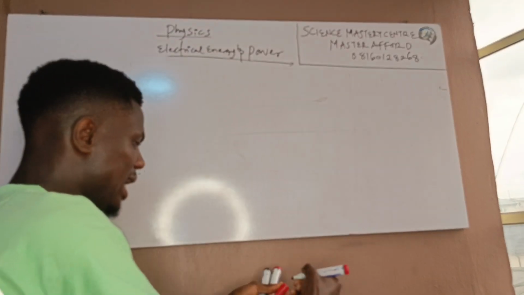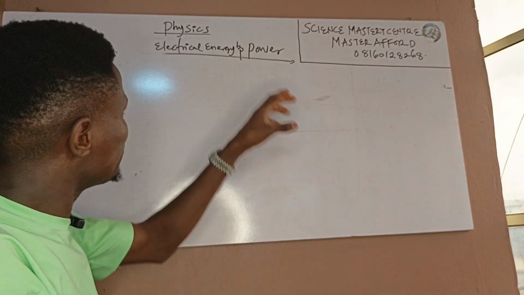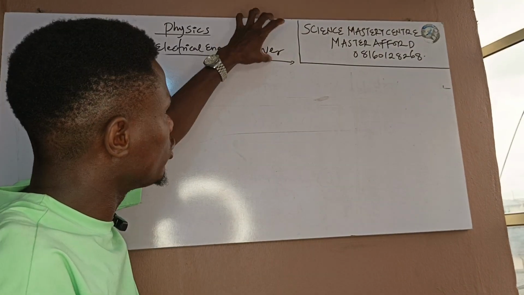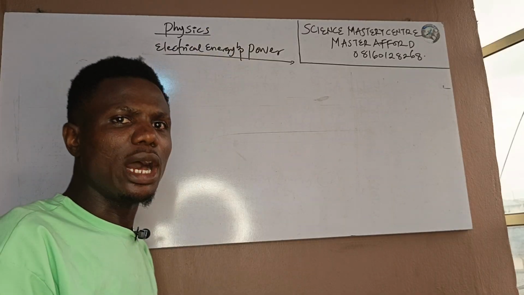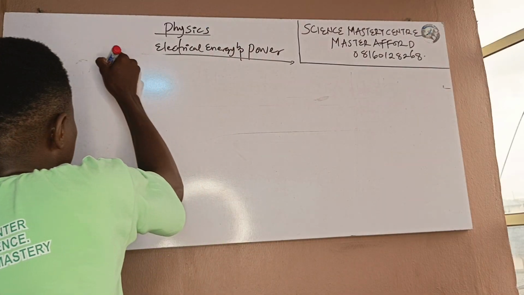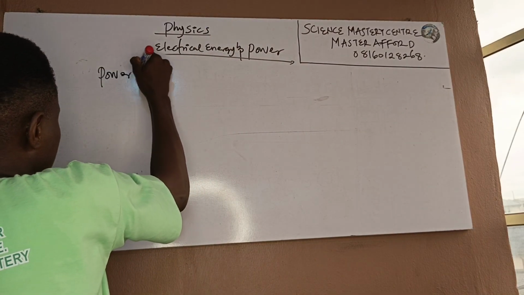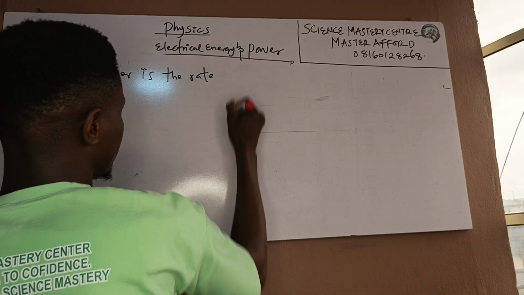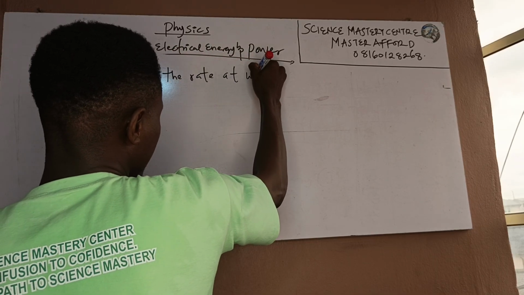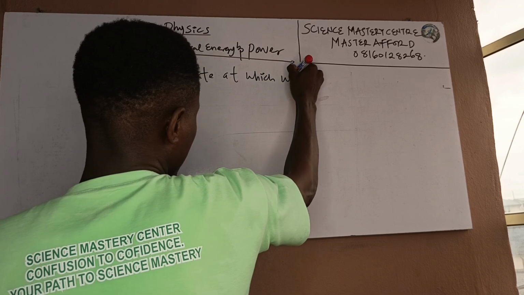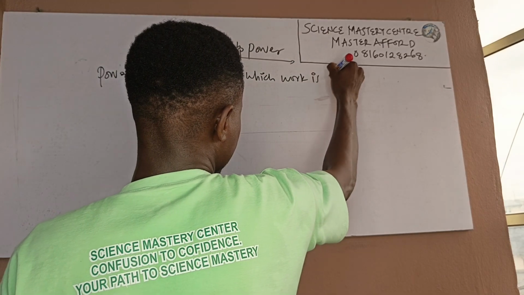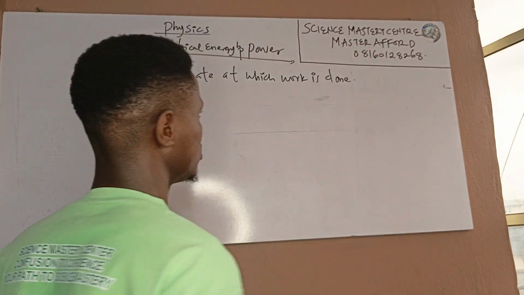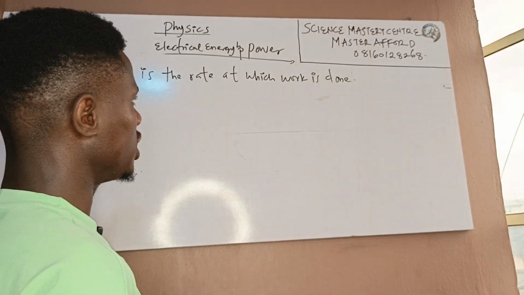Remember, we are looking at this with respect to electrical energy. Power is defined as the rate at which work is done.